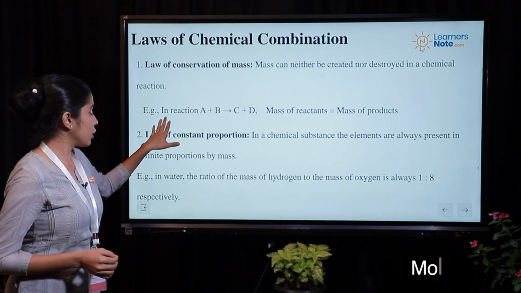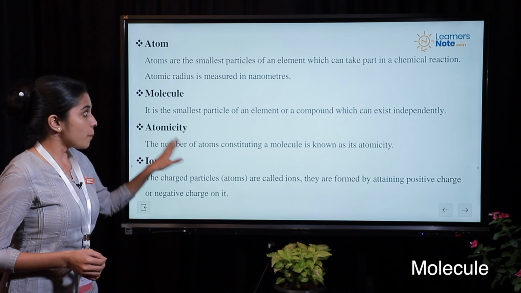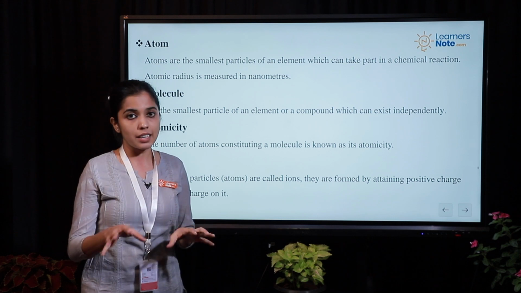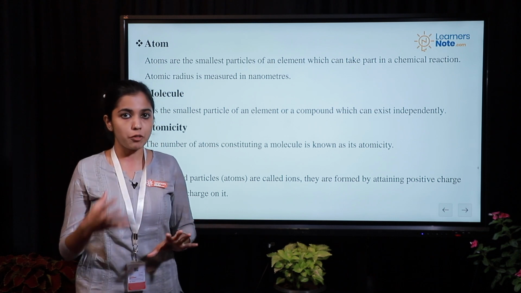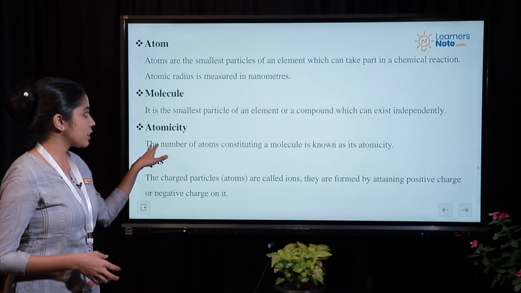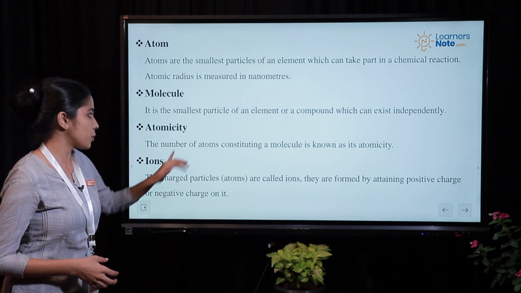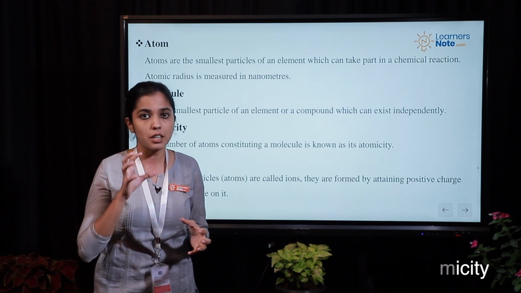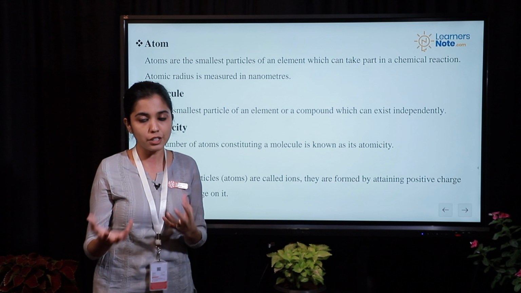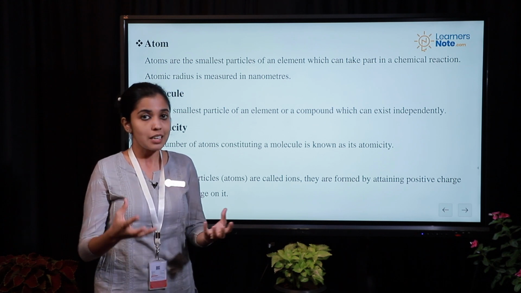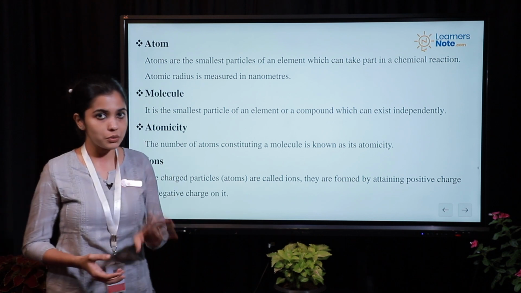Then you have molecules. Molecules are the smallest particles of an element or a compound that can exist independently. Molecules are formed by the chemical combination of atoms. Then you have another important terminology called atomicity. Atomicity is the number of atoms which are present in a molecule. So if you say H2O, then it has got two atoms of hydrogen and one atom of oxygen, which makes the atomicity of water equal to 3.